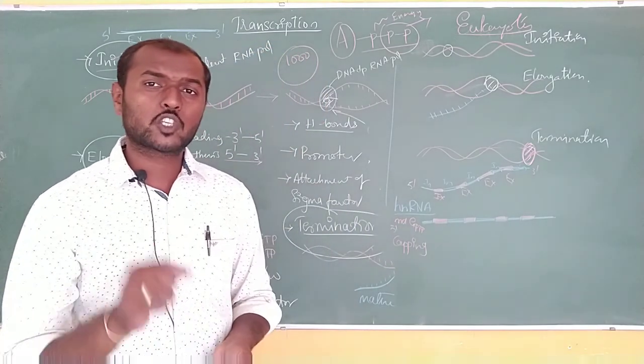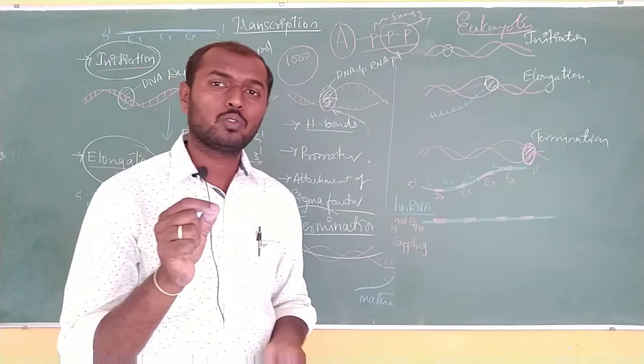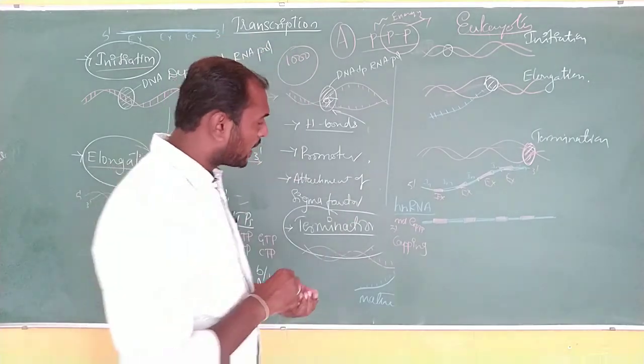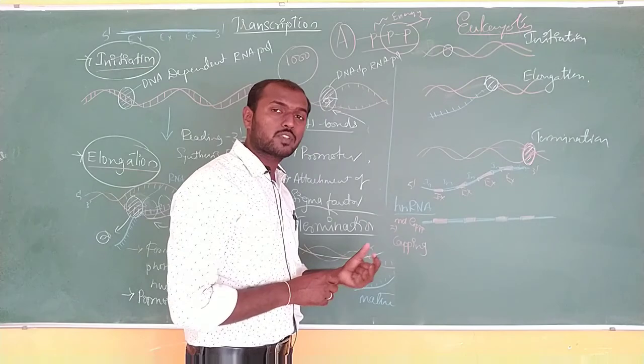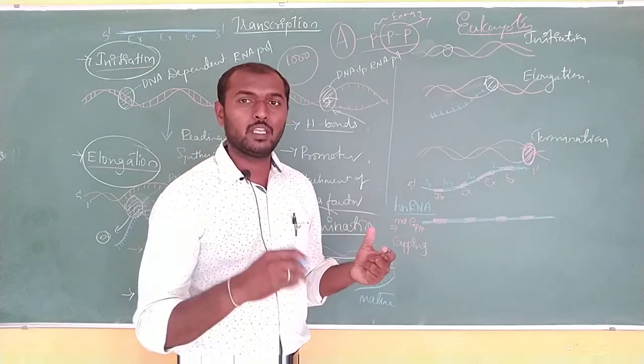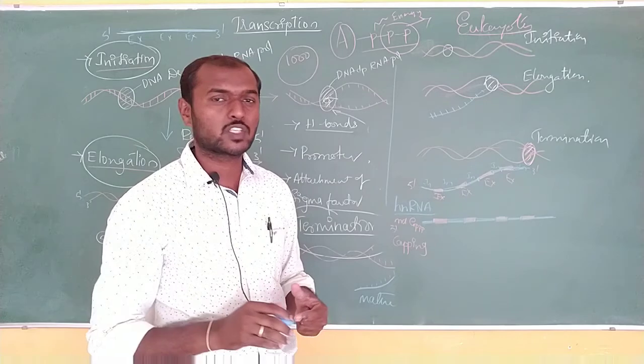So what is the reason behind capping? Because of some enzyme, the RNA may be destroyed or digested.